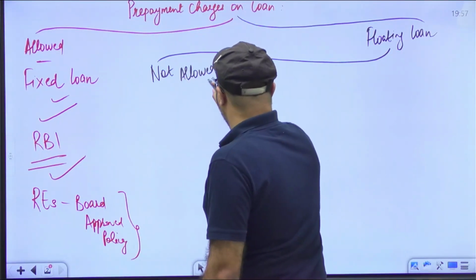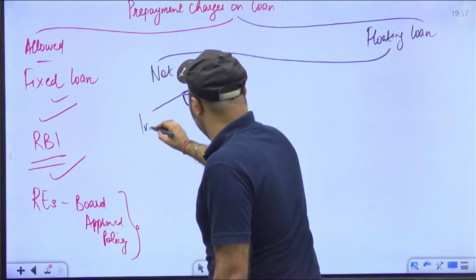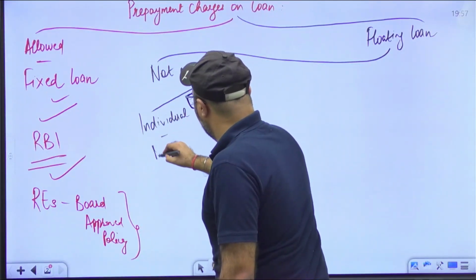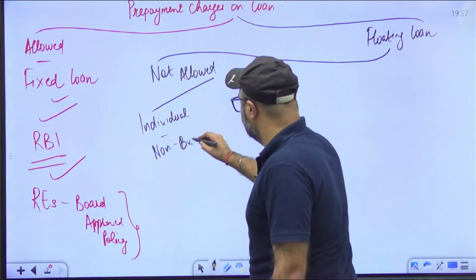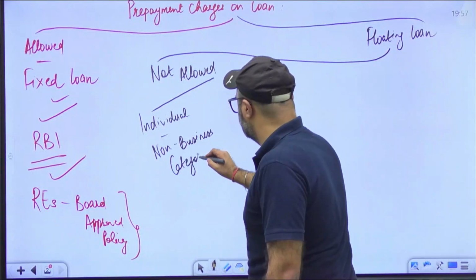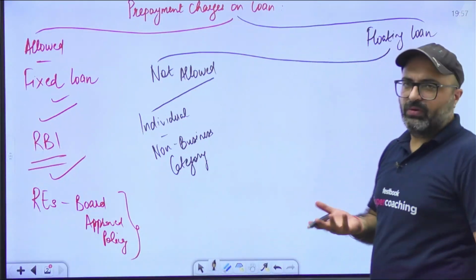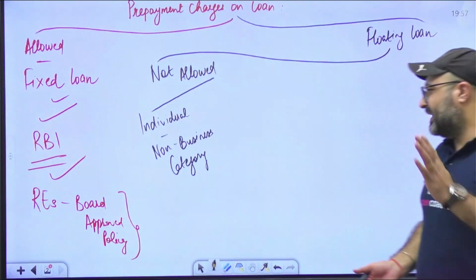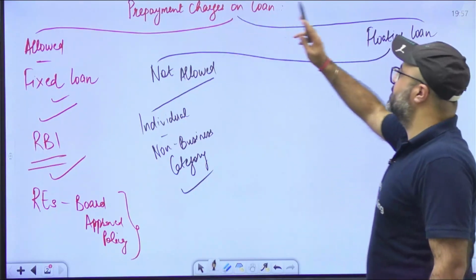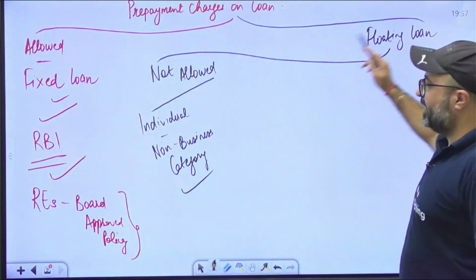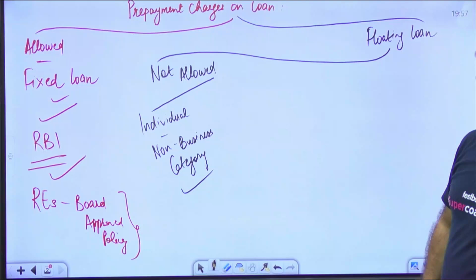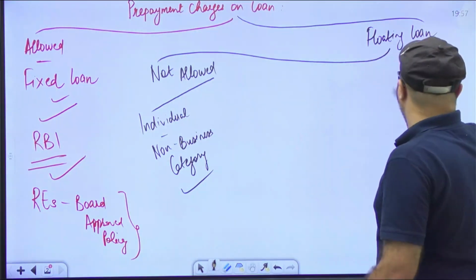Charges are not allowed in the following cases. First, if the loan is given to an individual and it is a non-business category loan. That means if an individual has borrowed a loan and it is a non-business category loan, let's suppose you have borrowed a home loan or maybe a car loan, in that particular case no penalty is going to be charged. Prepayment charges on loan are not allowed in case of floating loan if given to an individual for non-business purposes or for non-business category. Second is